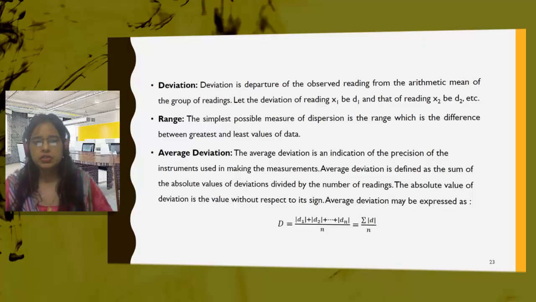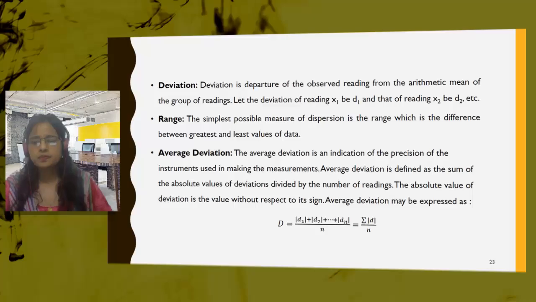Now average deviation. Deviation I have explained: that is the deviation of the observed reading from the arithmetic mean. Now average deviation means the average of the deviations. The average deviation is an indication of the precision of the instrument used in making the measurements. Average deviation is defined as the sum of absolute values of deviations divided by the number of readings.